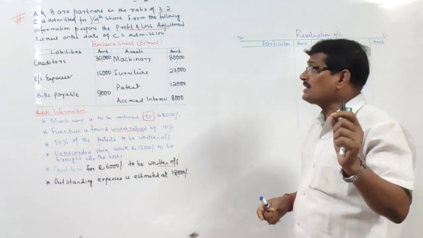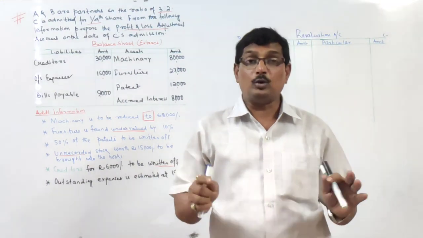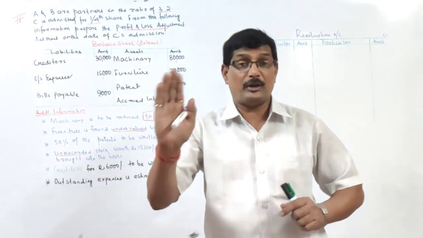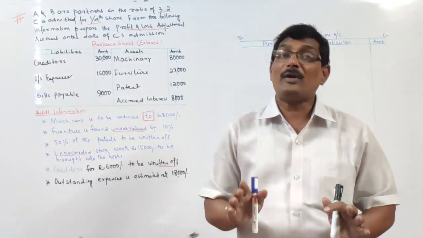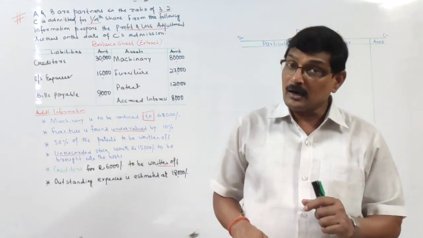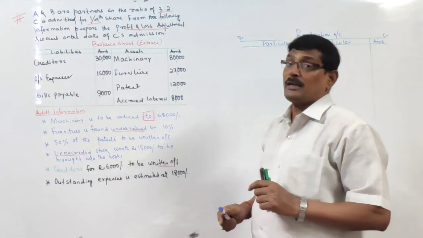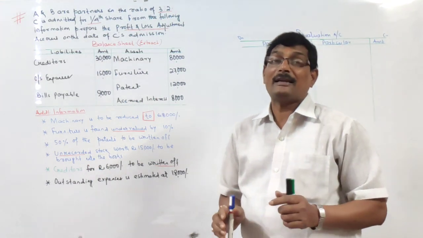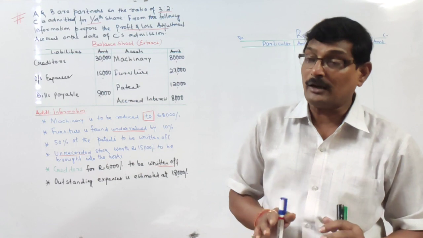Start. What is our condition? The firm wants to show the assets and liabilities at their revalued figure. So if it is so, we have to prepare the revaluation account as we have discussed in the earlier videos. ठीक है? तो हम लोग को क्या करना है? Assets and liabilities को increase or decrease जो भी है, that is to be recorded in the revaluation account.